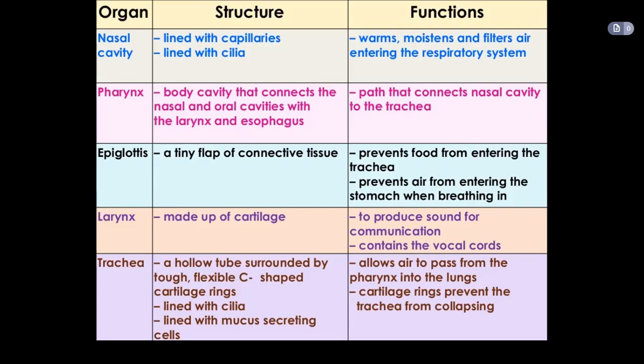Then the larynx. It is made of cartilage, and its function is to produce sound for communication; it also contains the vocal cords. Then the trachea, a hollow tube surrounded by tough, flexible C-shaped cartilage rings, lined with cilia and mucus-excreting cells. Its function is to allow air to pass from the pharynx into the lungs, and the cartilage rings prevent the trachea from collapsing. Okay.